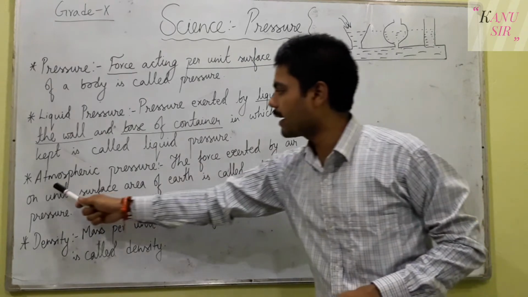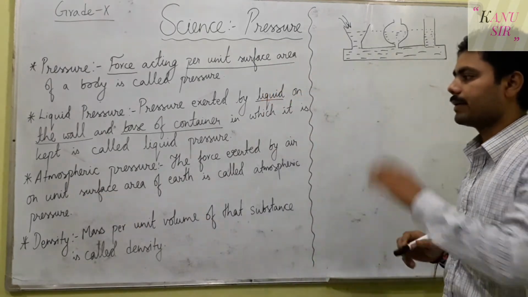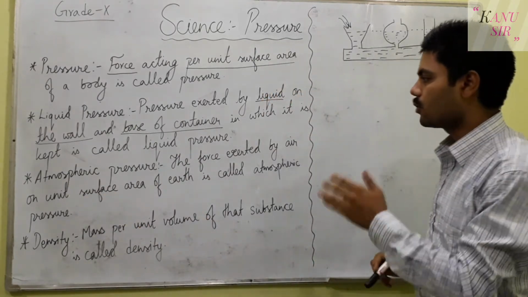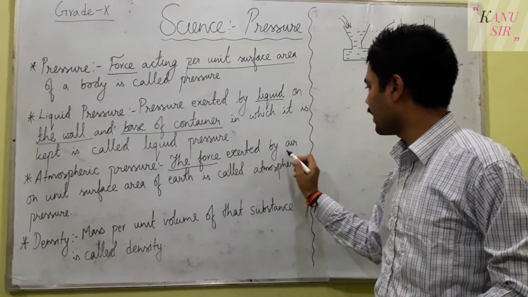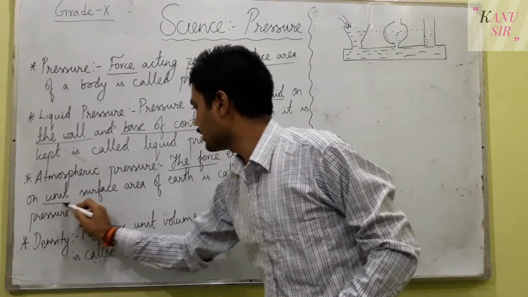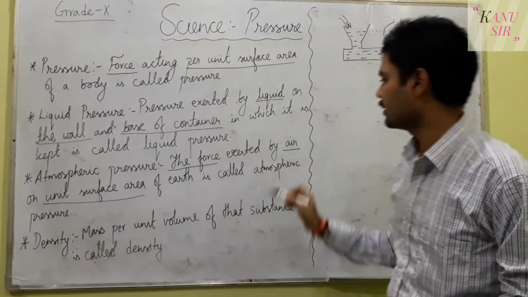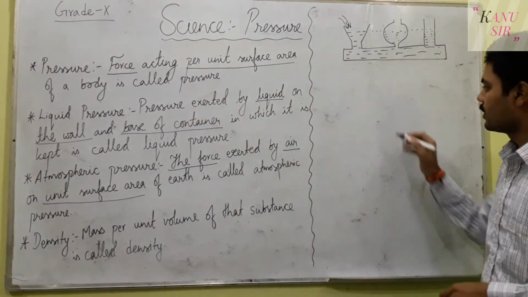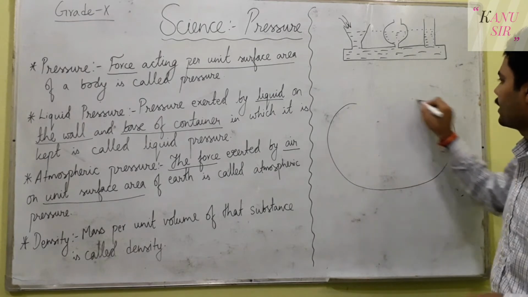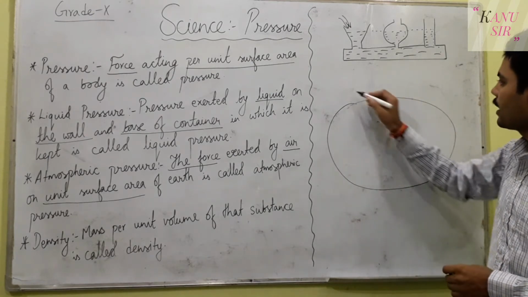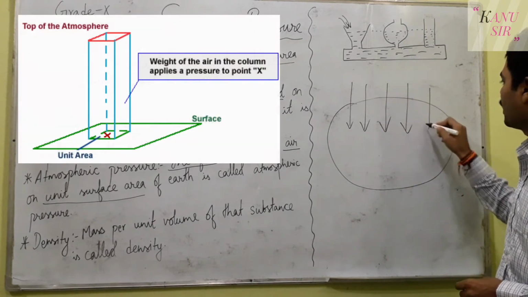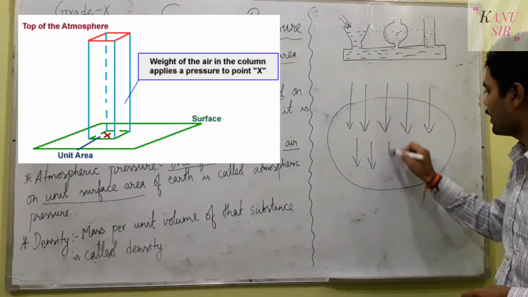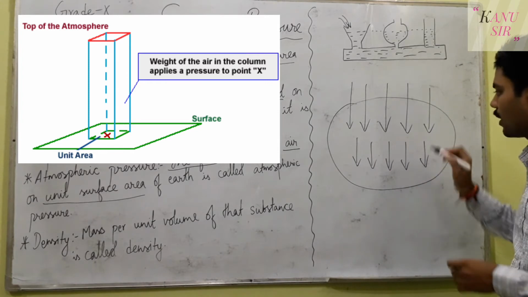Now let us go to the atmospheric pressure. Now the next pressure is of air. So here are the terms needed. The force exerted by air on unit surface area of Earth is called atmospheric pressure. So this is the area on Earth, for example, and air is exerted on the surface of the Earth. Then this is the pressure applied by the air on the surface of the Earth.